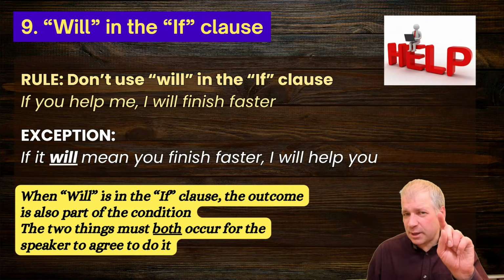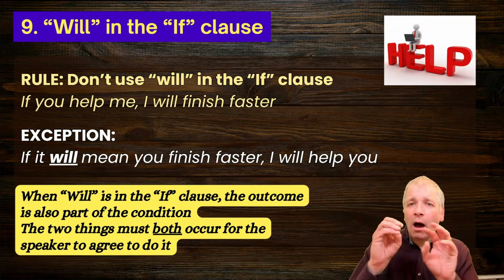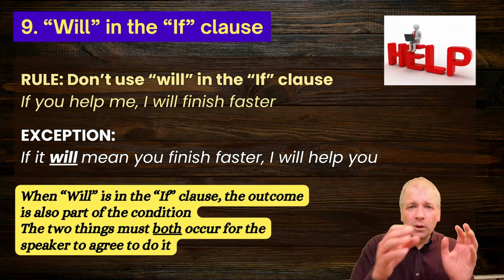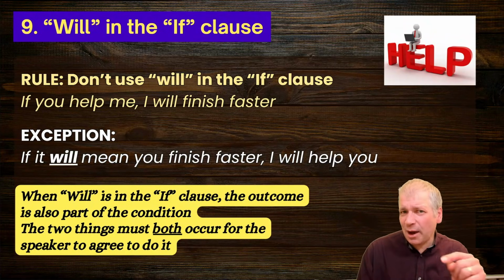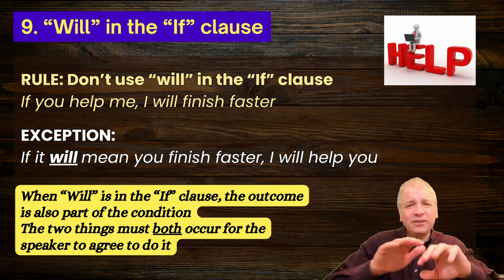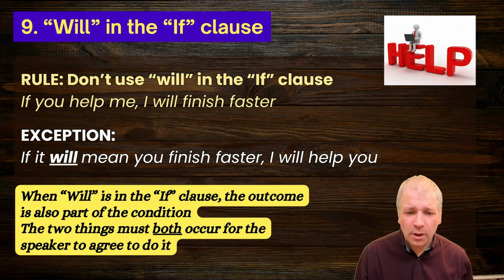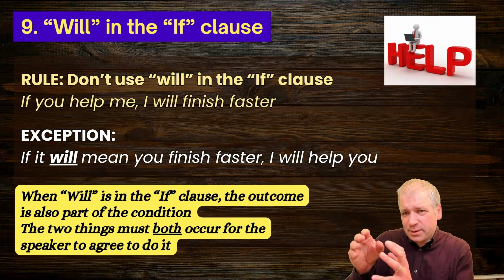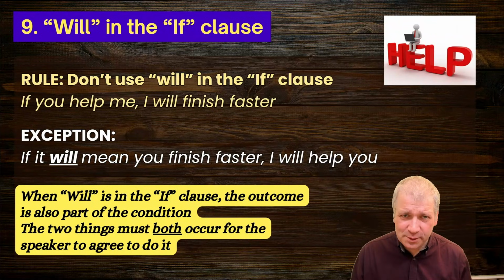So let's compare the first example again with the second example. In the first example, if you help me, I will finish faster. Condition in the first clause, outcome in the second clause. Now the second example. If it will mean you finish faster, I will help you. Here the condition is everything. You start with the last clause, I will help you. That has a result, which is the first clause. You finish faster.